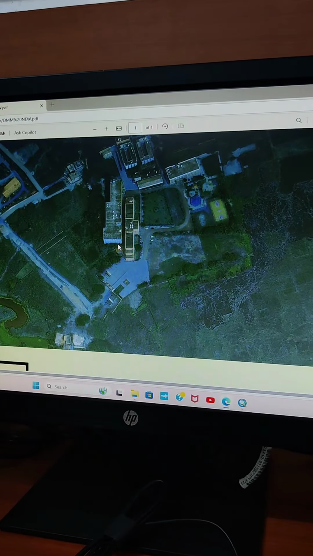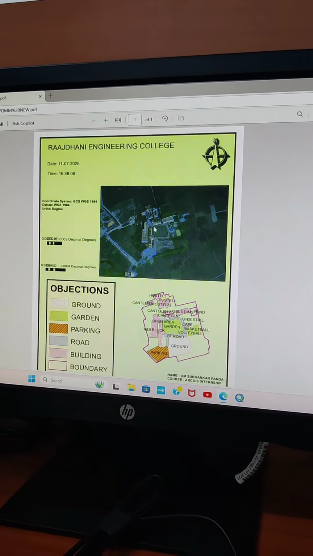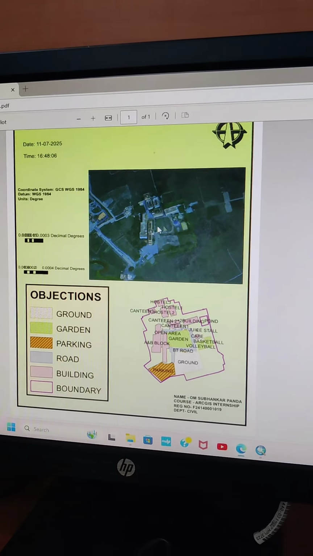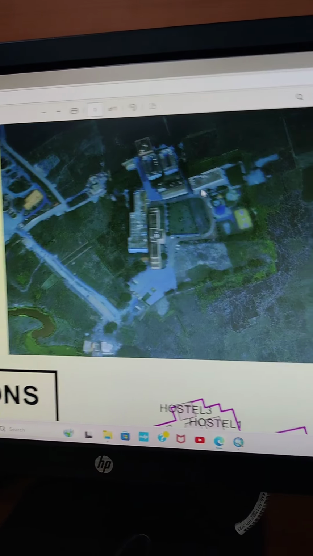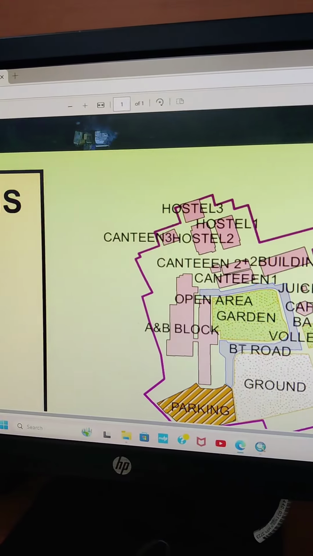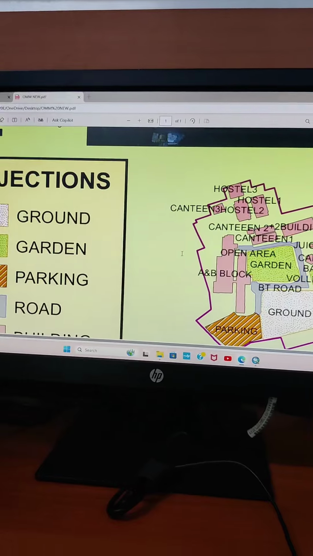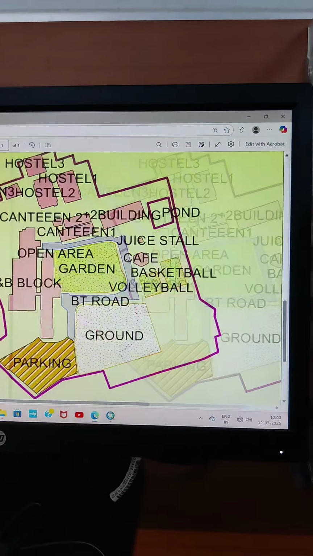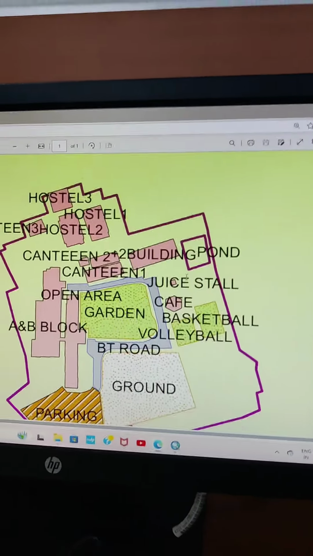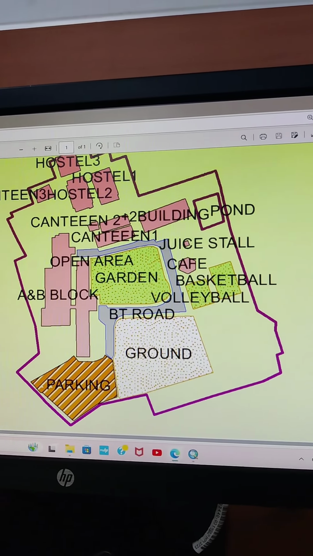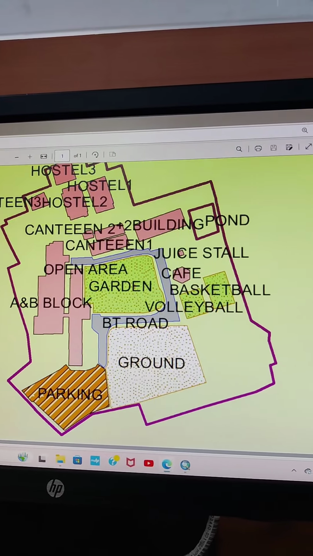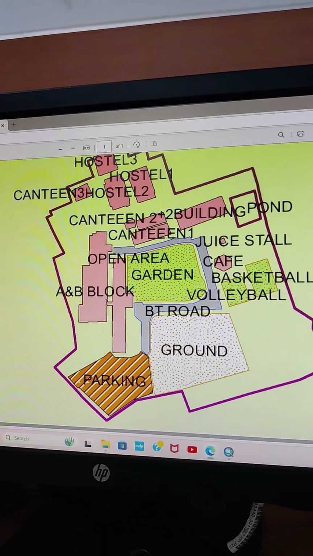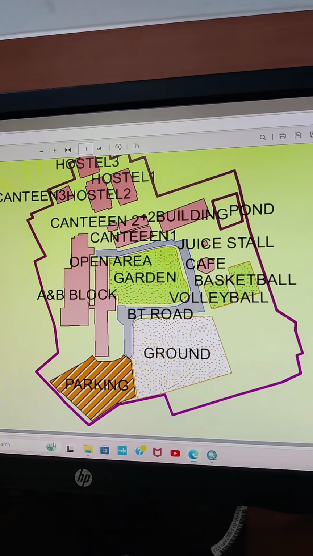So this is my final layout of the project. As you can see here, the raw map of the college campus is given here, and the planned or digitized campus planning is here. You can literally see the planning in specific areas like zoos or hospitals, which are generally not designed by civil engineers, but here you can see how it is designed by civil engineers.